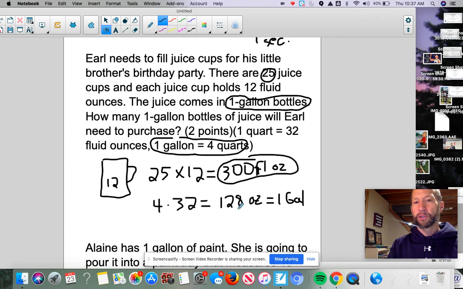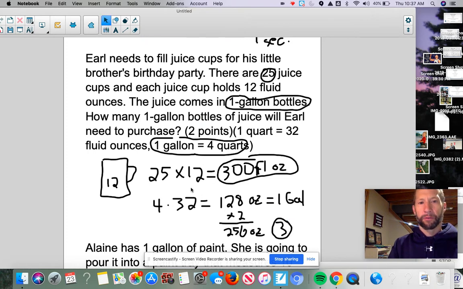Well, if I get 2, if I multiply the 128 times 2, not adding, but multiplying, I'm going to end up with only 256 fluid ounces. Well, that's not enough. So that tells me right there, I need 1 more gallon. So I need a total of 3 gallons. Okay? All right. Hopefully that, again, made sense.